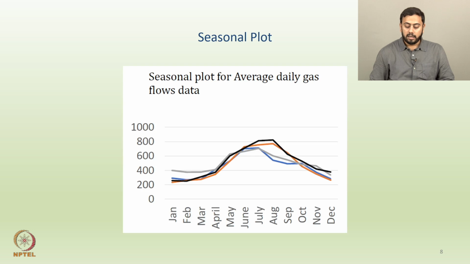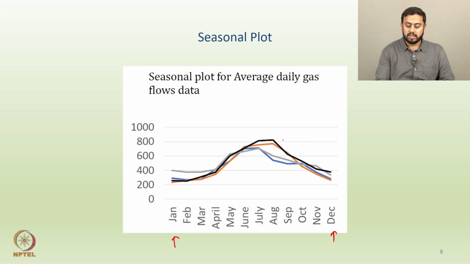All right. Now what exactly is happening here? On the x axis, if you observe, we have all the months in a particular year. So let's say January, February, March, all the way up to December. Okay. So this would be our typical year, and then in the graph itself you see different colors. So black, orange, grey, and then blue. Each color corresponds to one particular year.